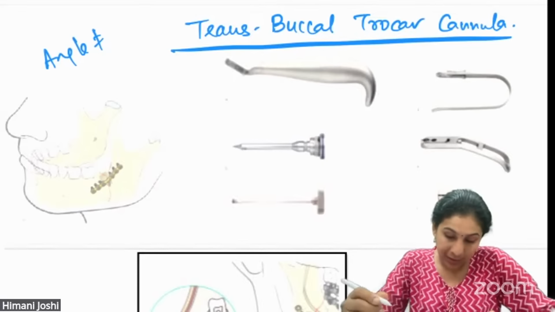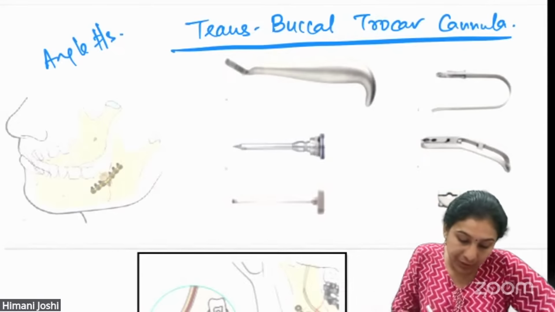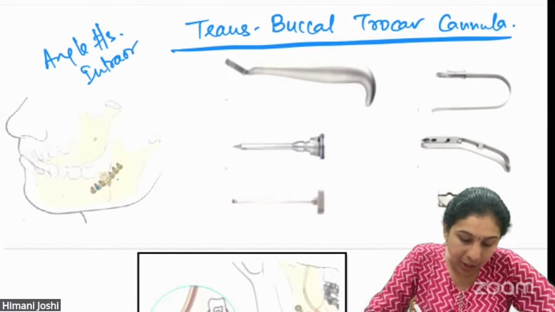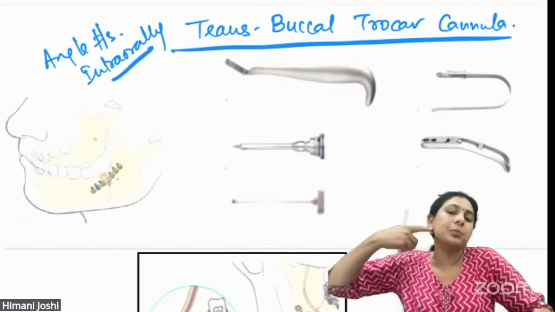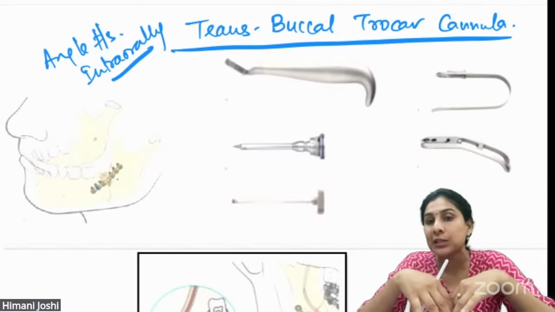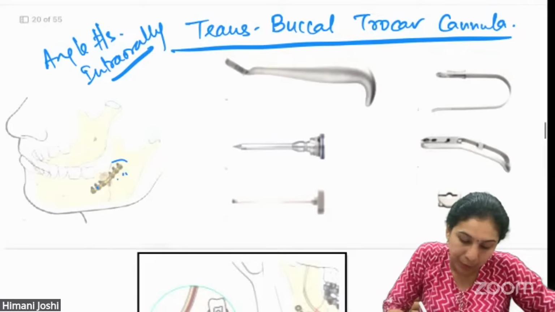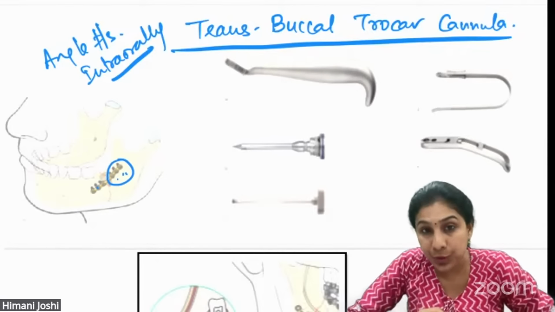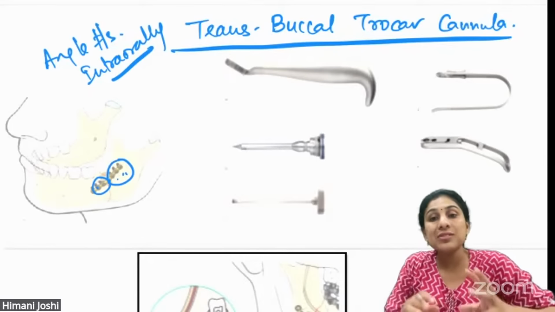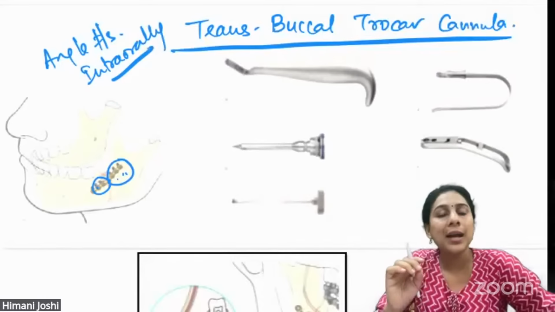Okay, in cases where you're not able to put these screws, because whenever you do angle fracture treatment intraorally, if you're doing extraorally it is easy, you can put screws directly. But if you're doing the surgery intraorally via an intraoral incision, sometimes it becomes difficult to put these superior screws. All right, even these screws sometimes it becomes difficult. So you can use this special instrument which is known as a transbuccal trocar and cannula.